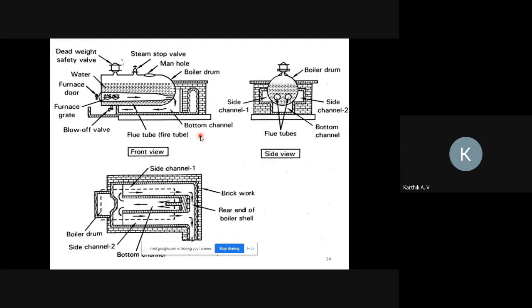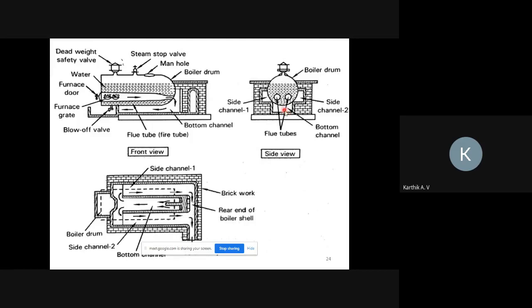So this is the front view and side view as well as top view. Here the furnace is placed inside the boiler drum and heat is passing inside the tube. Then water is circulated around the tube. Two tubes are provided. These two tubes are passing through this boiler drum, and heat is initially passing through this pipe, then it is moving to the